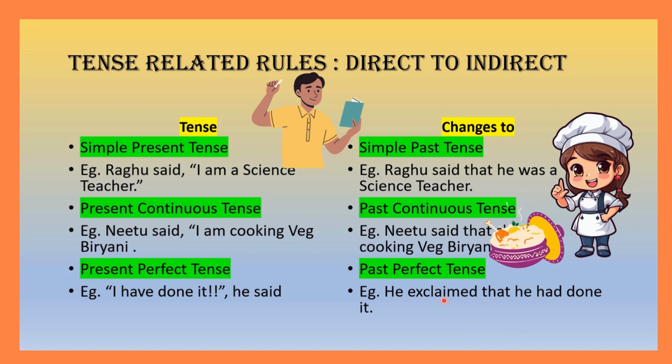This we are going to learn in other slides later on. He exclaimed that he had done it. Here also you can add, he exclaimed happily that he had done it excitedly. These words you can use. Okay, now let's move on to the next slide.